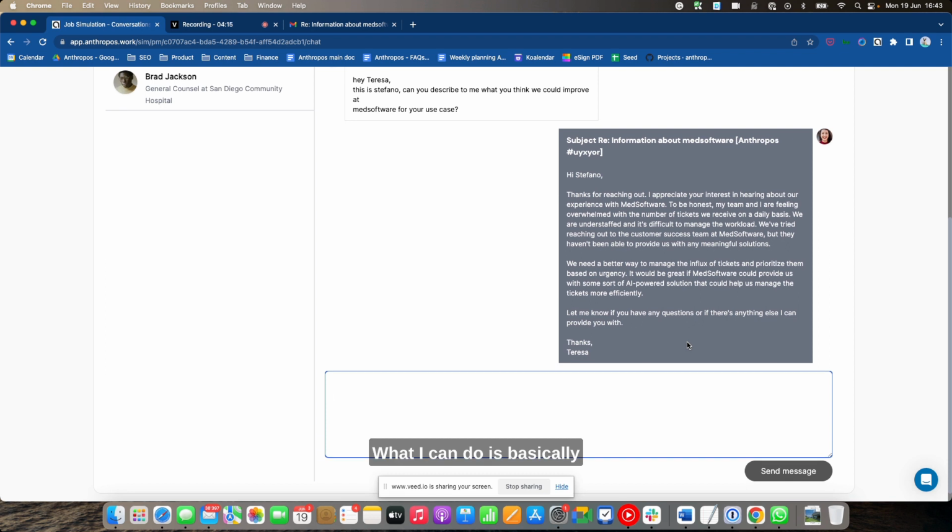What I can do is basically double down on this conversation. So like I would do if I was a real product manager, I would be like, can you give me an example of these tickets?